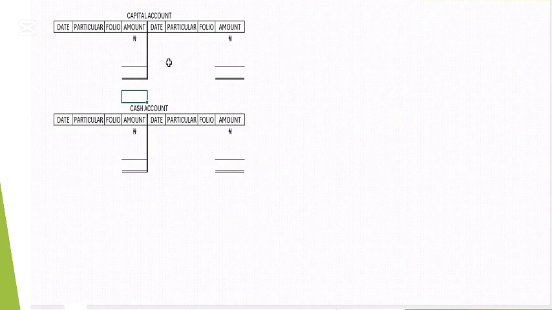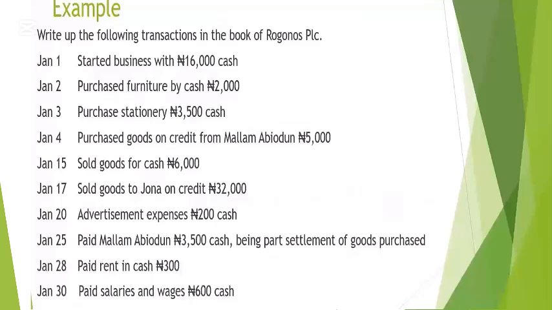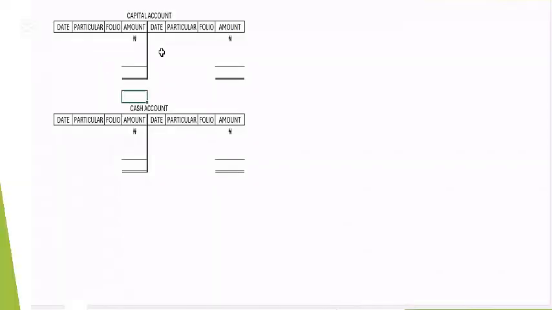So now who is giving out? If you analyze this question very well, cash is receiving. The company is receiving the money into their cash account, while the owner of the business is giving out this money from his pocket, which is the capital account. So the capital account is going to be credited on the first, and we say narration cash. You give out cash. Cash, how much? 16,000.